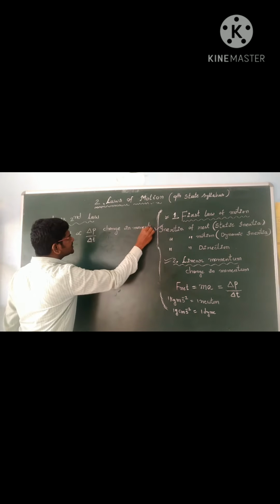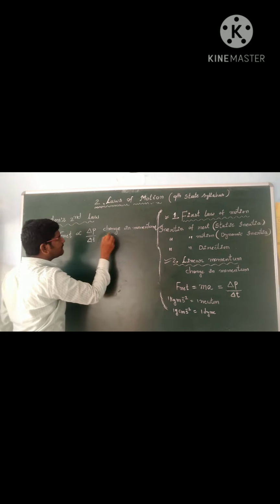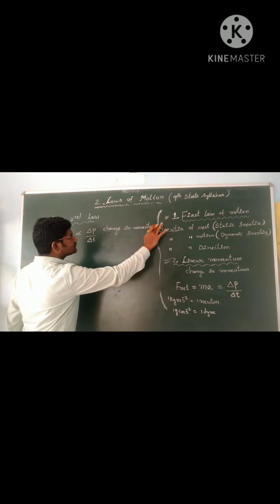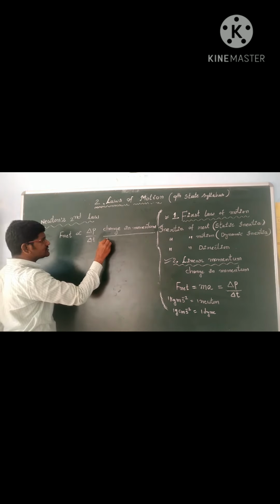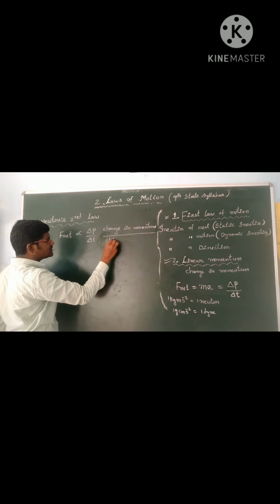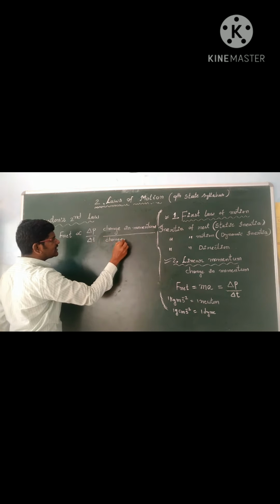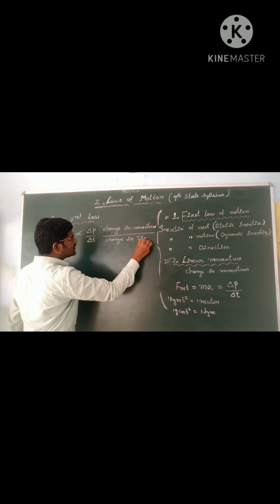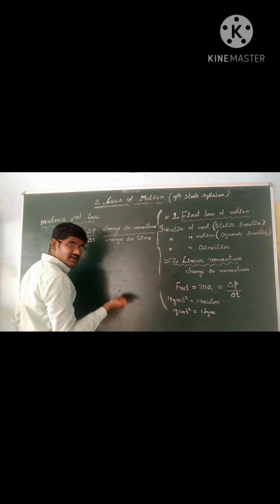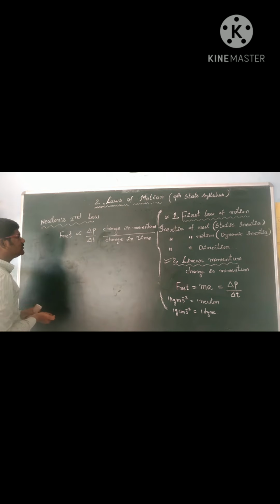And delta t means change in time. And this we calculated.